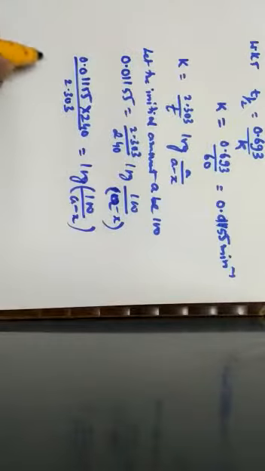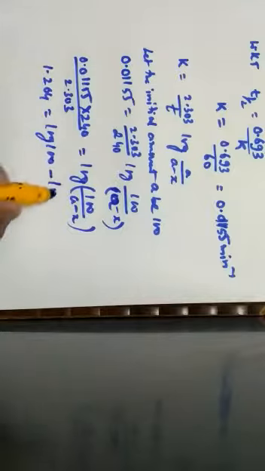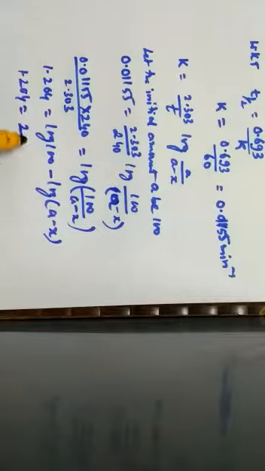When we simplify this, it will be around 1.204 is equal to log 100 minus log of A minus x, that is 1.204 is equal to 2 minus log of A minus x.